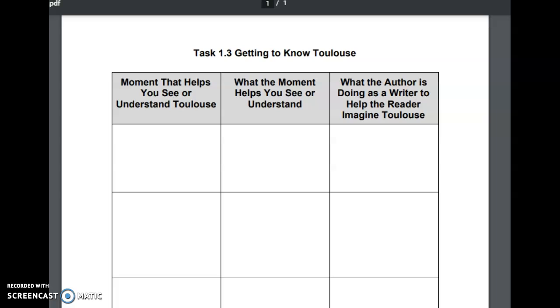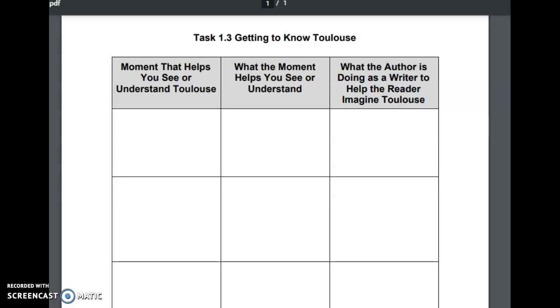So we did do a lot of charting with both of these stories. One chart that we completed was getting to know the characters. The other chart that we completed was how the character felt throughout the story. And the third chart that we completed was looking at author's craft.